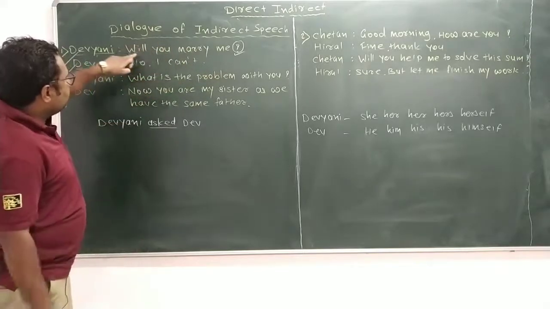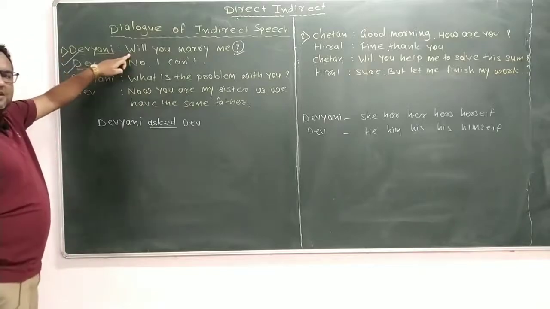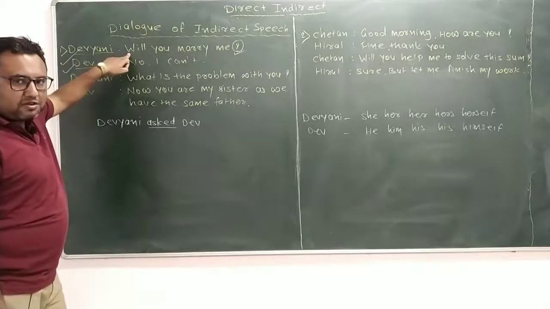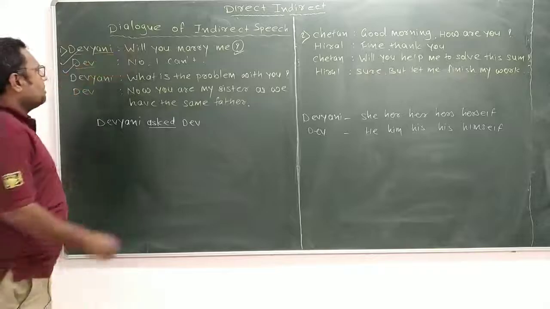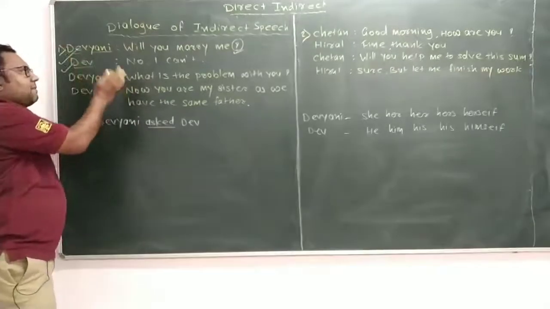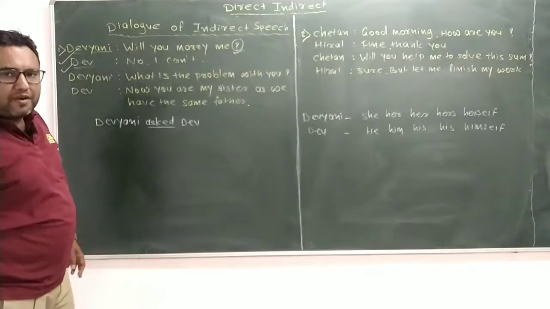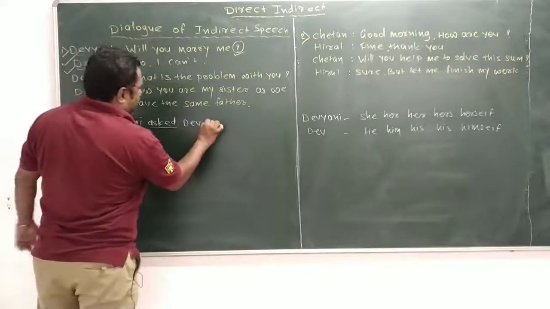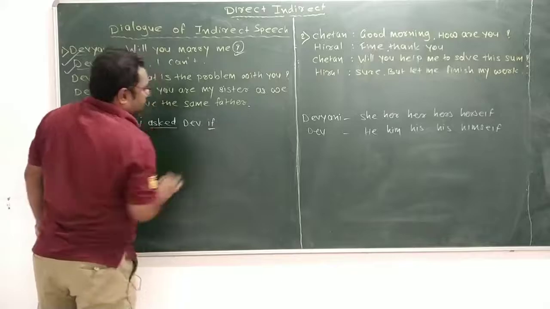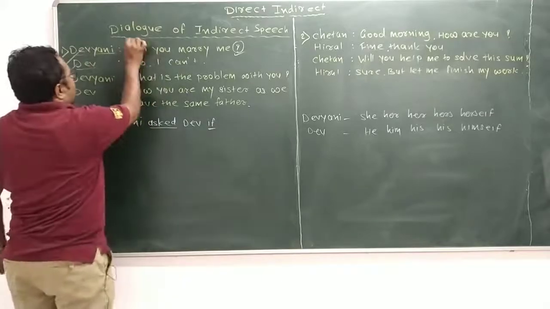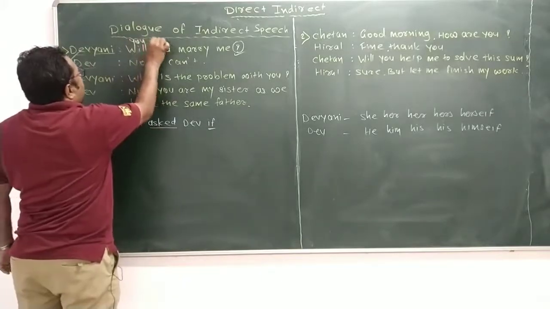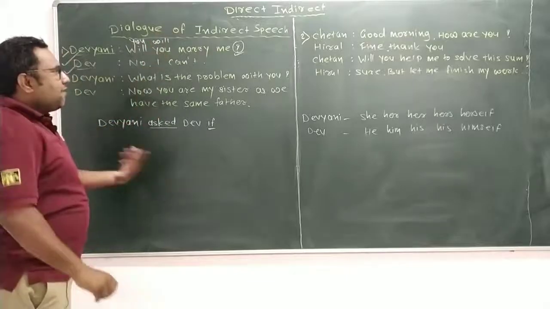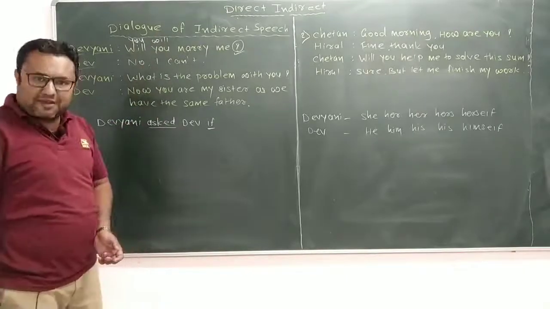Now you can see that there are two rules. If a WH word is given, we use the WH word as a conjunction, and if there is no WH word, we write if as a conjunction. So Devyani asked Dev, if. Will you? We write you will, because we have to make an affirmative sentence.